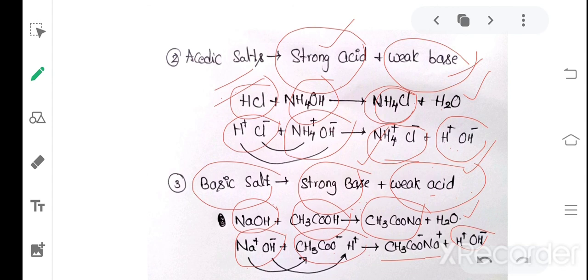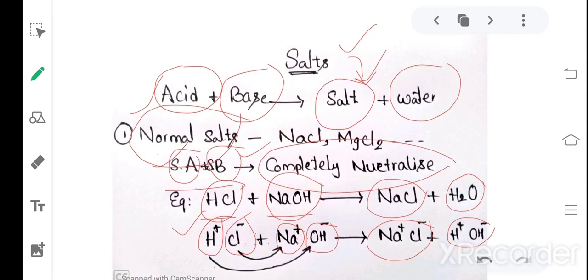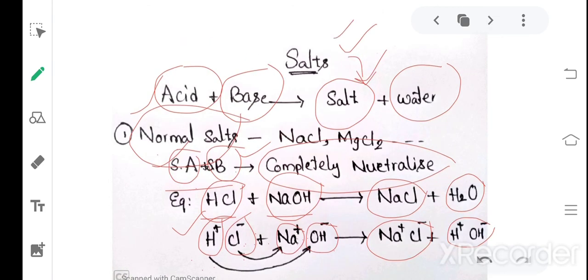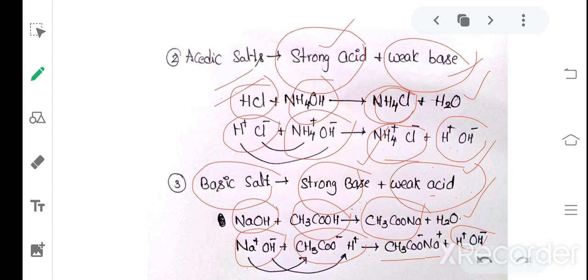In your higher standards, you may study double salts, mixed salts and complex salts as well. So we explained the properties of bases and how bases produce OH minus ions. We explained about salts: acid and base combine with each other to produce salts with water, and the types of salts I explained are normal salts, acidic salts and basic salts. So this is the topic. In the next class we will discuss the pH scale, that is, how we can identify acids and bases on the pH scale. Thank you students.